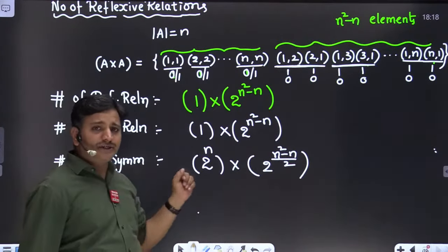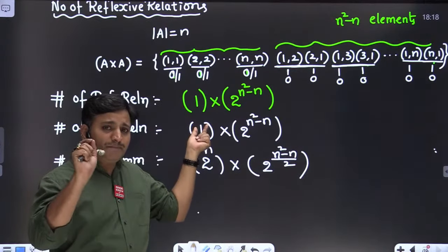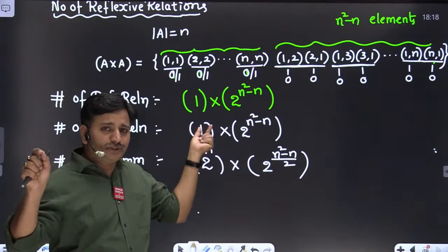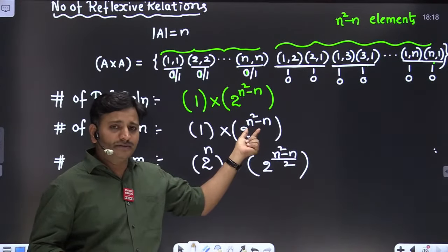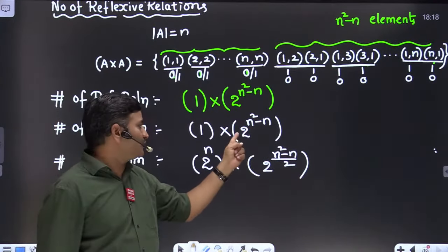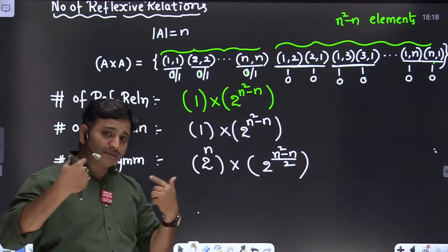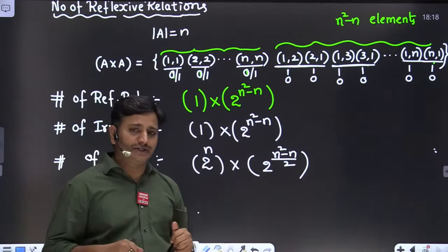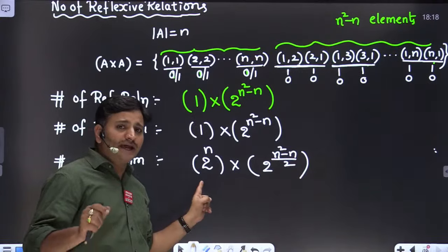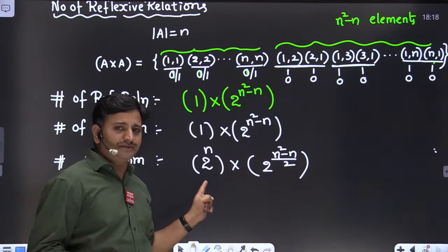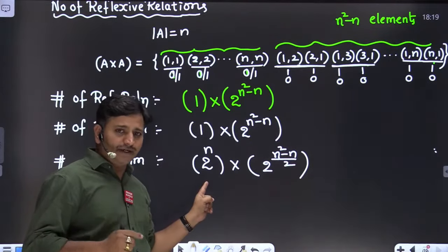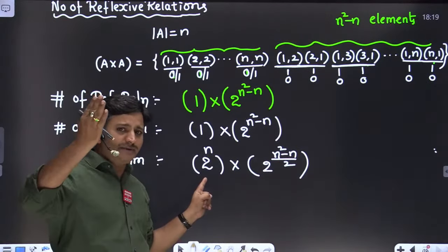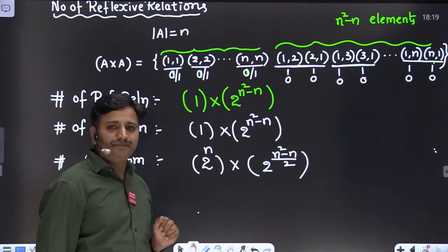In a reflexive relation, all diagonal elements are compulsorily present, by placing 1 1 1, only one way, and the non-diagonal elements are having two possibilities. There are n square minus n non-diagonal elements, therefore 2 power n square minus n. But in symmetric relation, all diagonal elements have two possibilities, either absent or present. Therefore I have written 2 in the base. But how many such diagonal elements are there? n, therefore 2 power n.